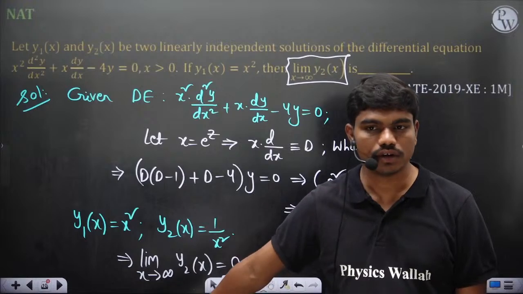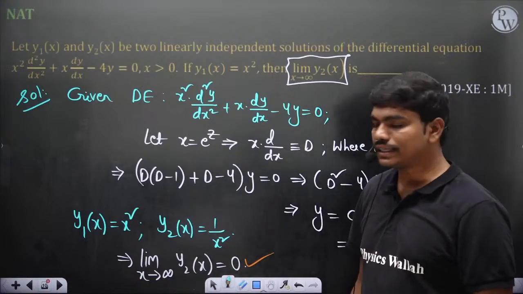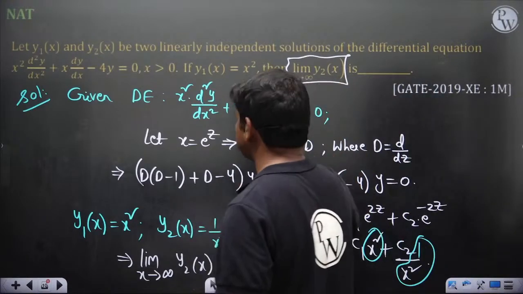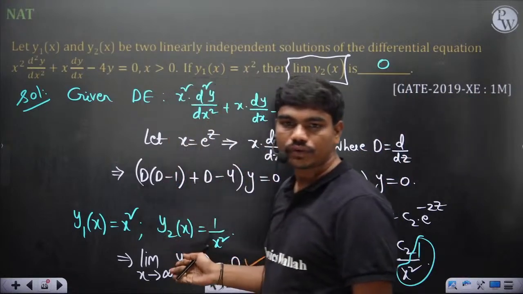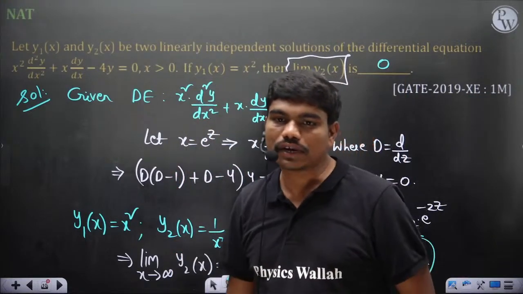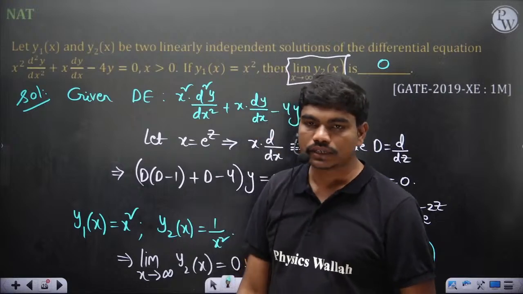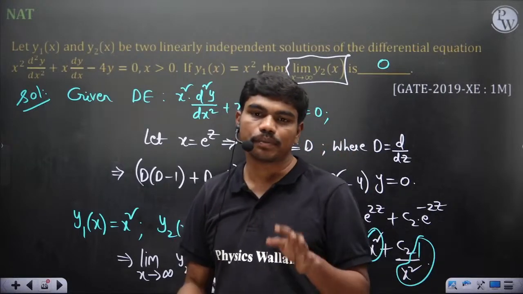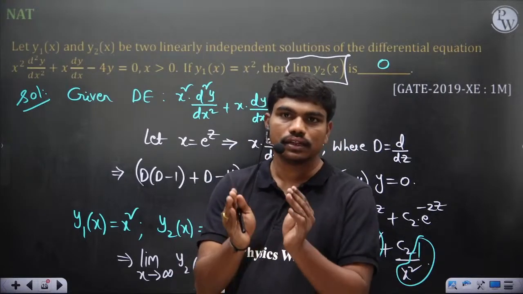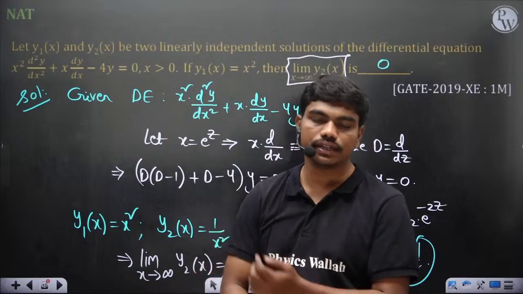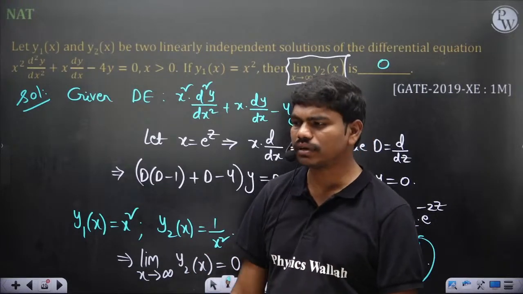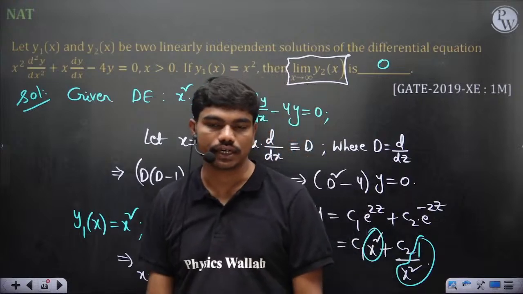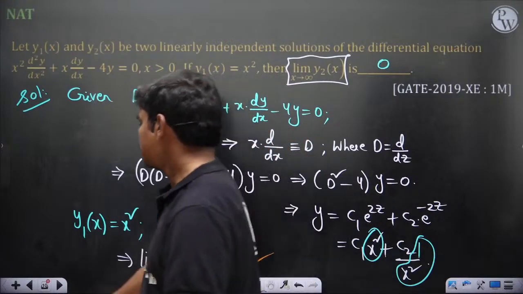It's okay to all. Chalo, then let's move to, so definitely its value is 0. It's a 1 mark question, that's why it's very simple. So if you take for this type, can we calculate particular integral? Yeah, why not? You can calculate the particular integral. The particular integral will be in terms of z. Then put back z is equal to ln x again in the final solution. Like in mechanical there came a question, but that of course is also a homogeneous question actually.